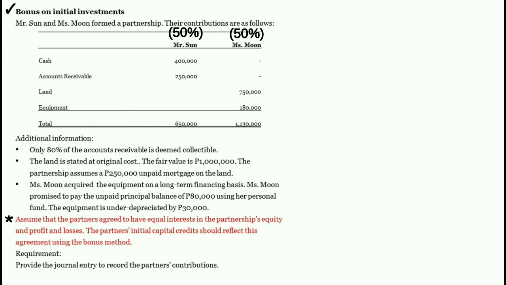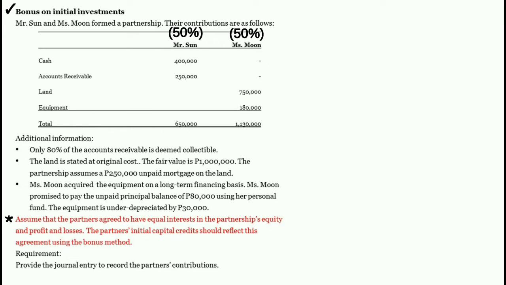Ang ibig sabihin niyan ay 50% ng total partnership capital ay mapupunta sa Sun Capital at yung other 50% ng total partnership capital ay mapupunta sa Moon Capital.